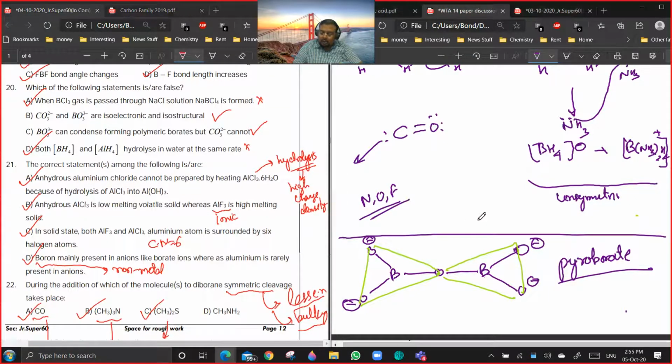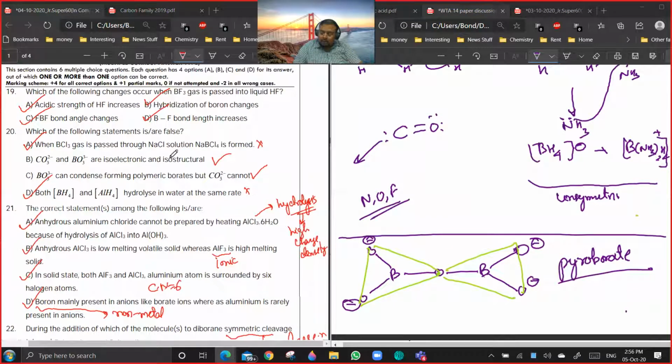Boron and silicon are what you call diagonally related, right? So that's why silicon forms silicates, which can form polymeric chains. Similarly, boron can form borates, which can also have polymeric chains. Is it clear to all of you? Okay. Now, 19, 20.